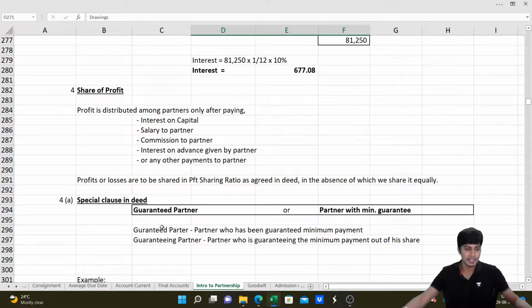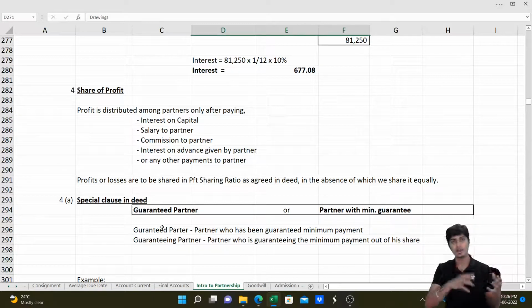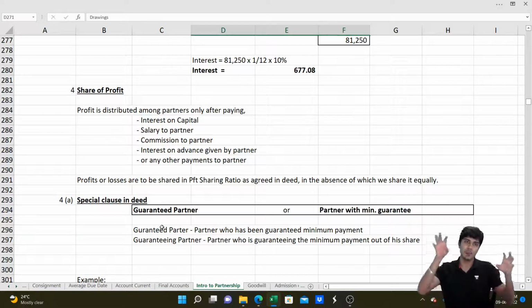And there can be a special clause in the partnership deed which will guarantee a certain amount to any one of the partners. That is a guarantee given by a few partners to one partner who has joined because he brings in a lot of value to the firm. So people who are guaranteeing minimum money to the other partner are called guaranteeing partners. The partner who is taking the privilege of minimum guarantee is called the guaranteed partner. So if we guarantee a certain amount of money, what we do is first we divide the profit among all the partners in the profit sharing ratio.